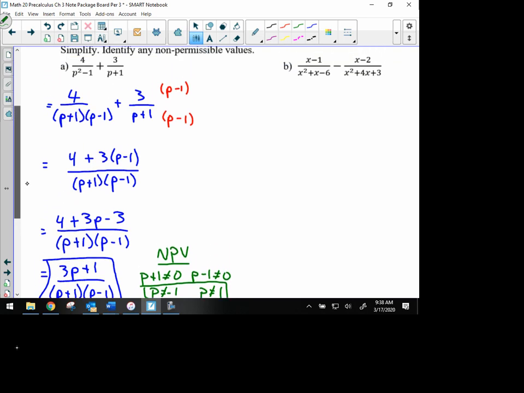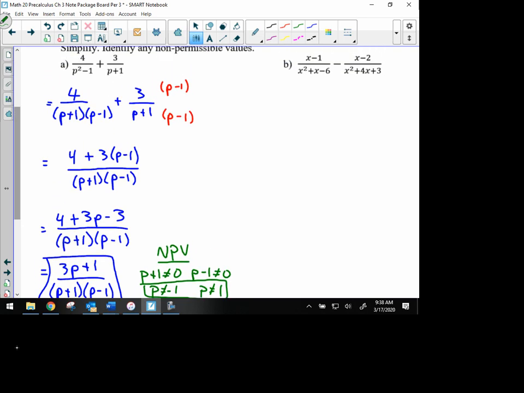So the next example then, as we look at it, we see that the denominators are more complex, but we follow the same procedure. Factor both denominators and then multiply each one by what's missing. So in the numerator, we're going to leave that as x minus 1, but in the denominator, we have factors of x plus 3 and x minus 2. And in our other expression, we have factors in the denominator of x plus 3 and x plus 1.